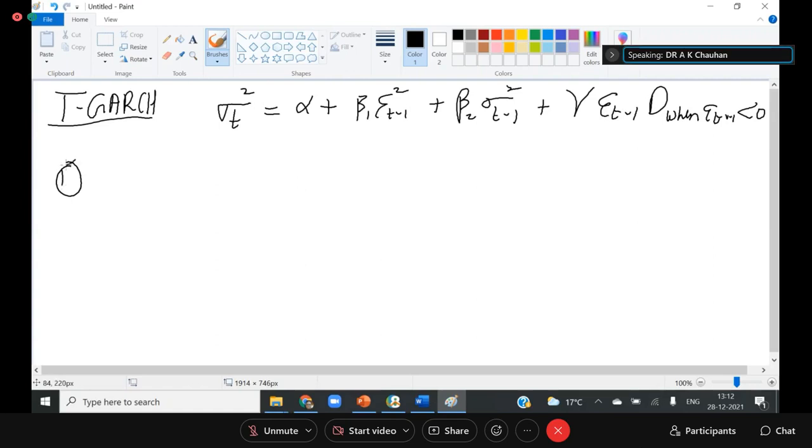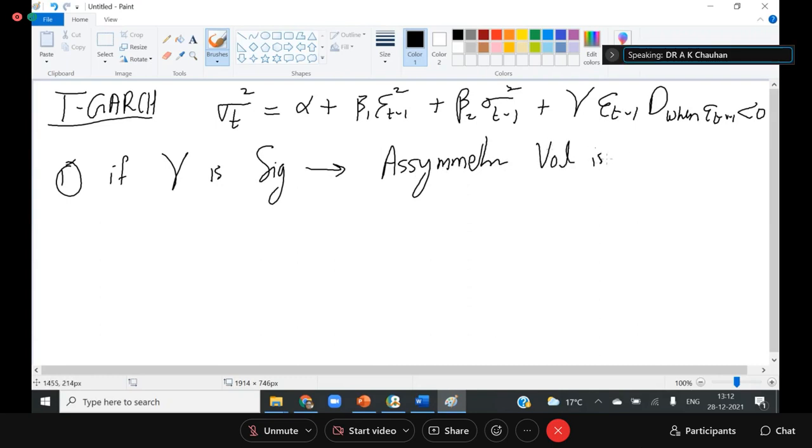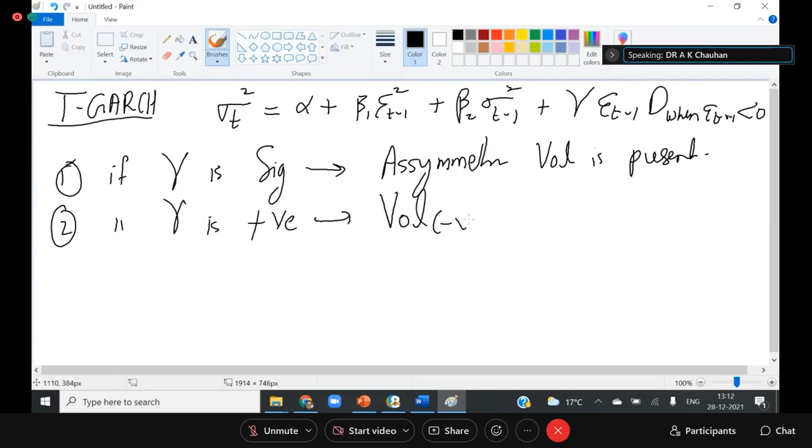There are a few points which you have to note down. Number one, if gamma is significant, it represents the presence of asymmetric volatility. Number two, if gamma is positive, it means volatility of negative news is significantly more than volatility of the positive news.